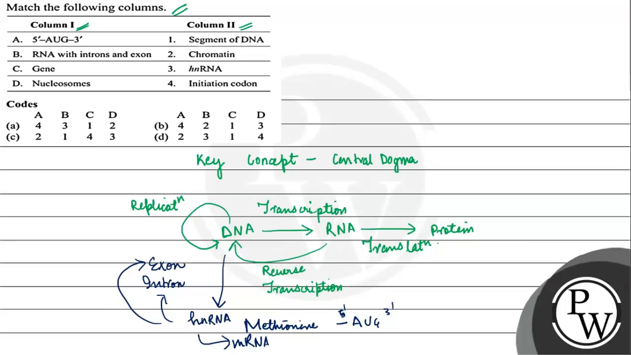A was for 4, B 3, B was for hnRNA, and C was for first segment of DNA, D was for nucleosome, that was for chromatin. Thus we may conclude that the final option that is correct is option A is absolutely correct. Hope you all understood. All the best.